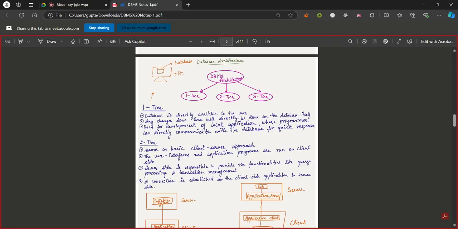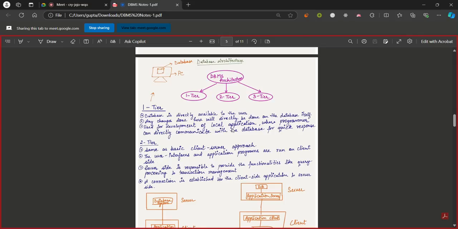Moving forward, we have database architecture. Database architecture is basically how a database is designed, how many levels it has. What are levels, how do you build the database, we'll see later. Database architecture can be of three types. It can be single tier, that is one tier, two tier, or three tier. These are the different database architectures. Now, what is a single tier architecture, two tier or three tier architecture? We'll go into that.